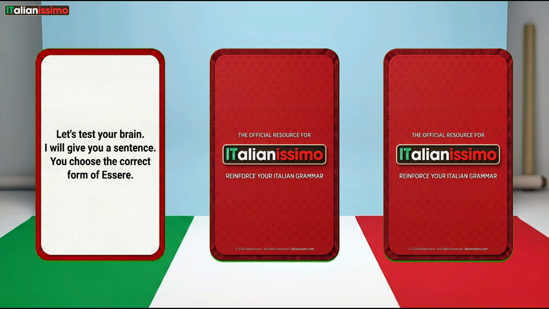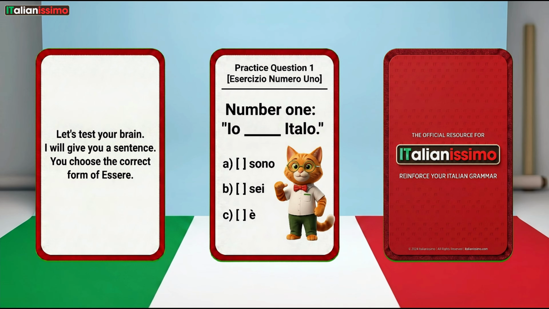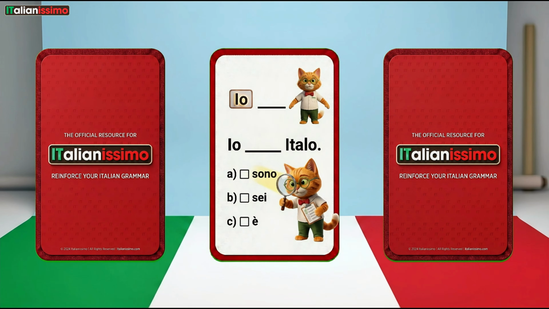Let's test your brain. I will give you a sentence. You choose the correct form of essere. Number 1. Io, Italo. The answer is sono. Io sono Italo.